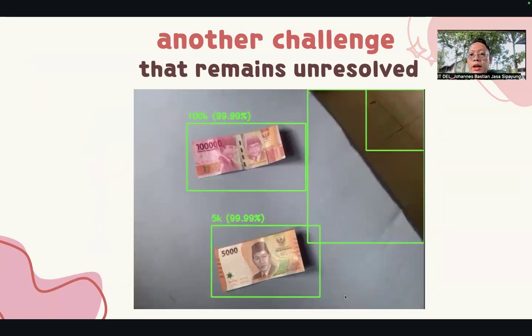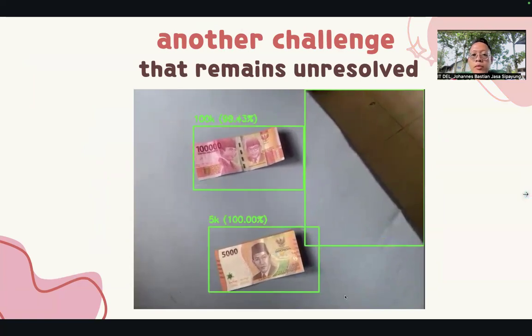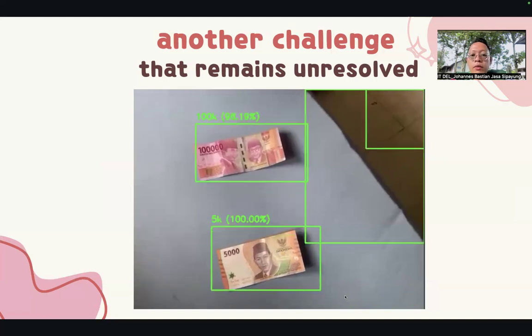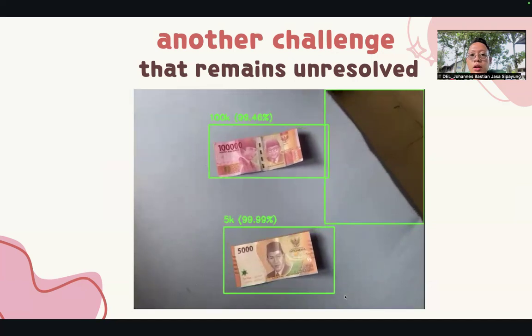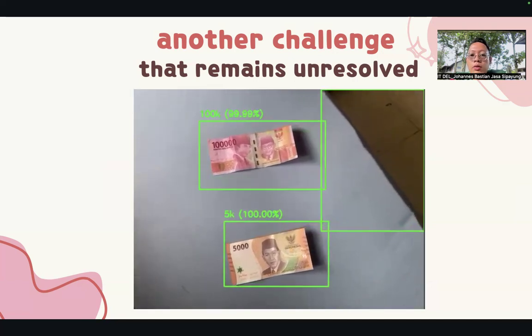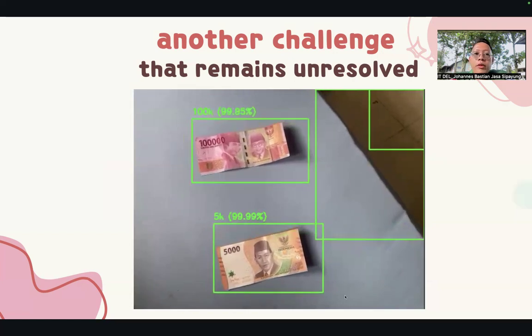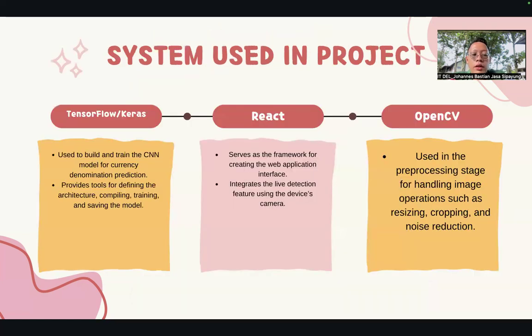And I have an idea to solve these challenges. I must build one model using the YOLO algorithm, or You Only Look Once. Then the systems used in this project: first, TensorFlow or Keras. TensorFlow or Keras is used to build and train the CNN model for currency nominal.